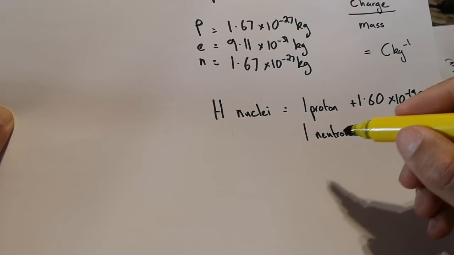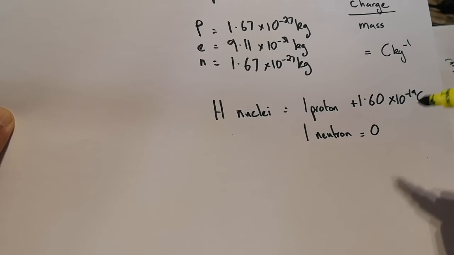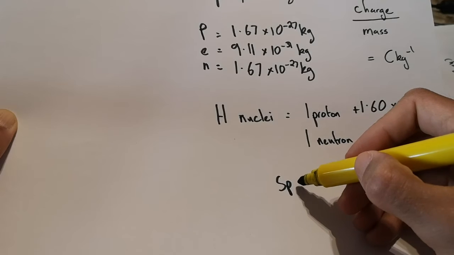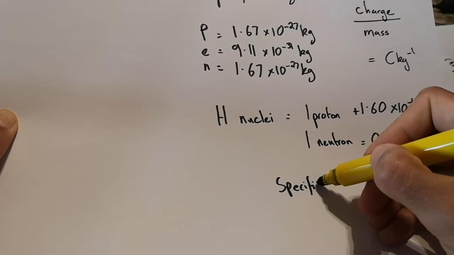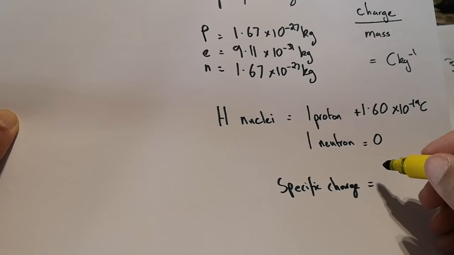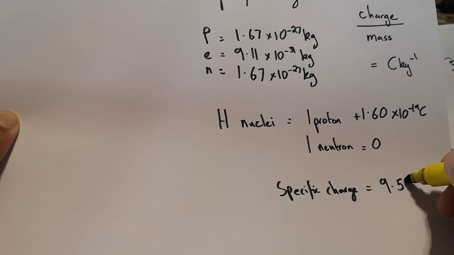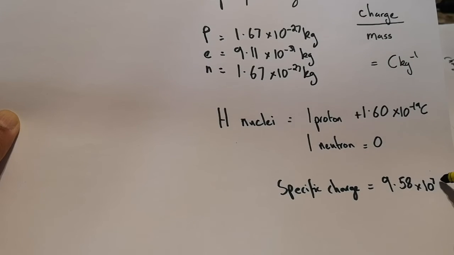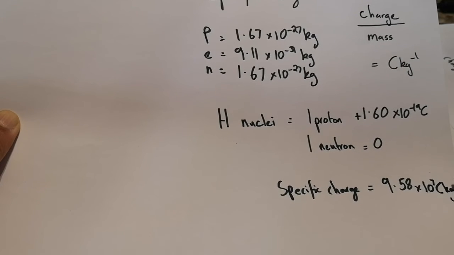So we're going to use these values along with the masses. It would say that our specific charge on the hydrogen nucleus would give us a numerical value of 9.58 times 10 to the 7 coulombs per kilogram.